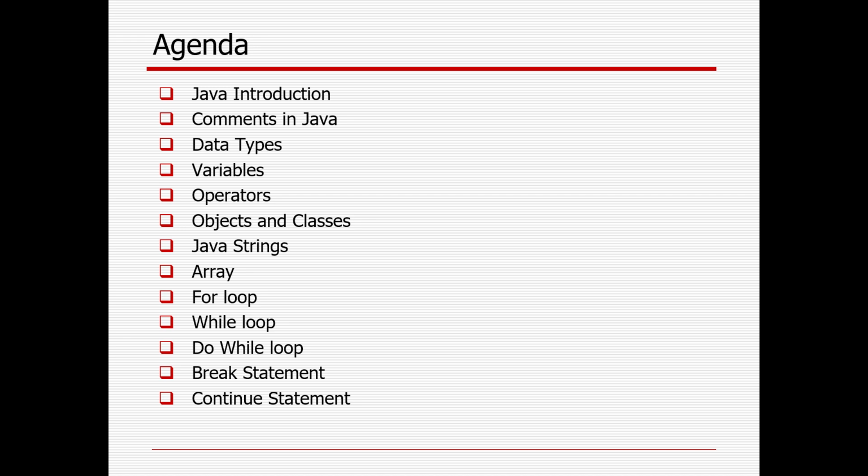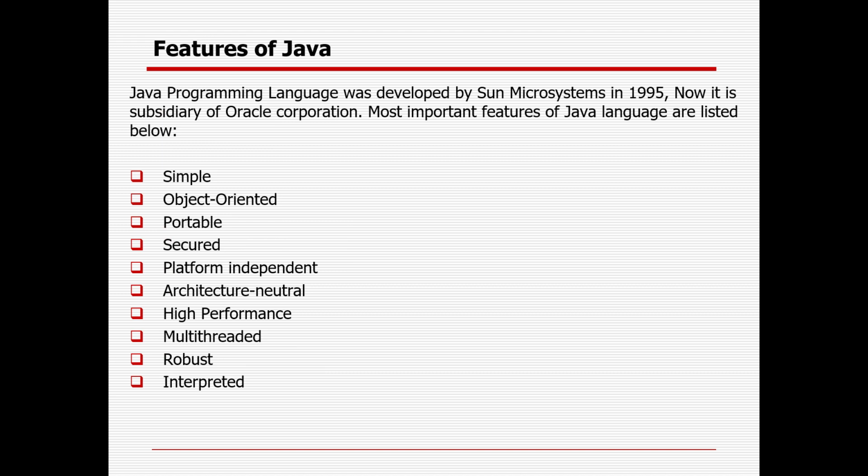So there are a lot of programming languages, right? In case I'm starting with C, C++, then Java. Nowadays there are a lot of other programming languages available, like Python, right? Other important languages. So the Java programming language was developed by Sun Microsystems in 1995. Now it is part of Oracle Corporation.